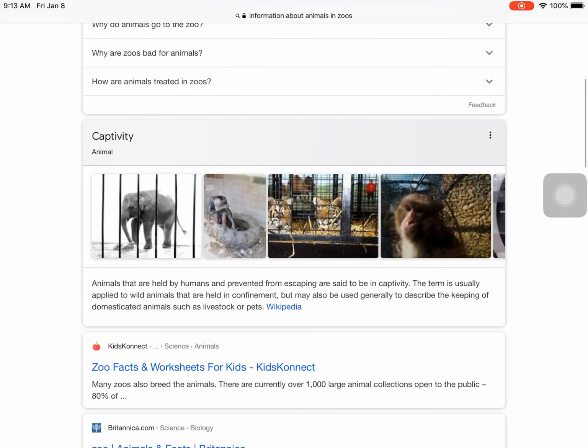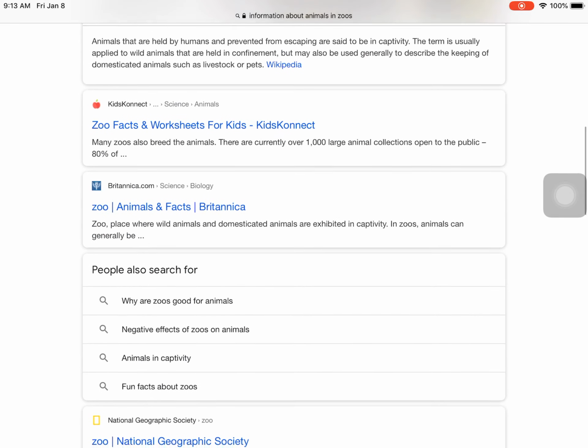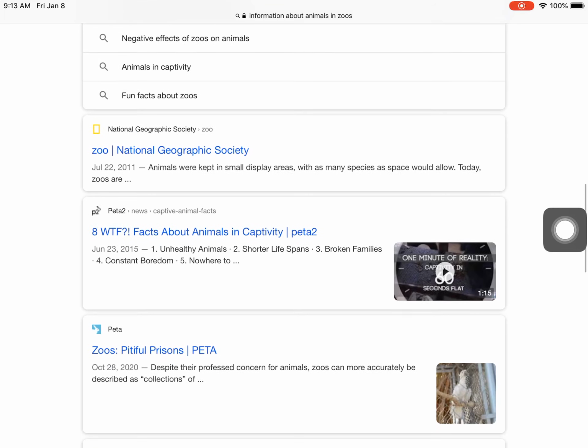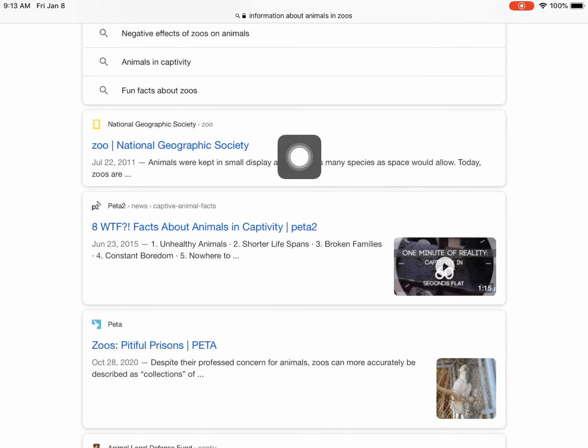So as I keep going, we have down here Kids Connect, Zoo Facts and Worksheets. We have Zoo from Britannica, which is probably good information. We have National Geographic Society with zoos. So this might be a good one to use, so I could look at that.